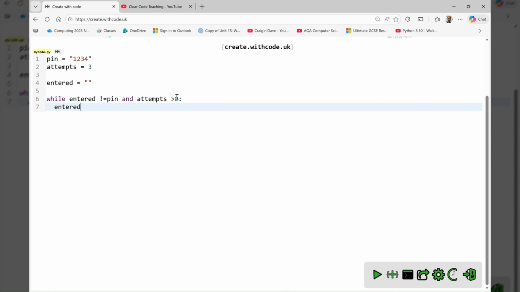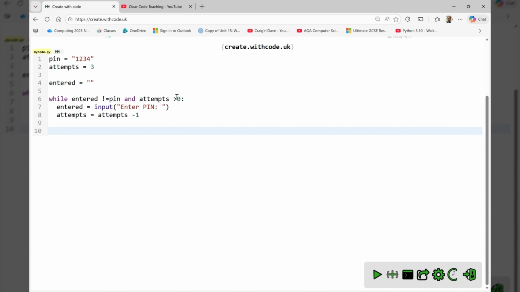Entered equals input, enter pin, and the next line we take attempts equals attempts take 1, or minus 1.